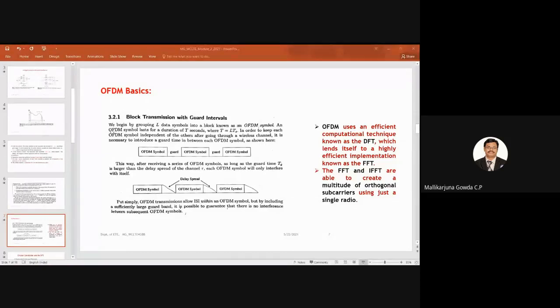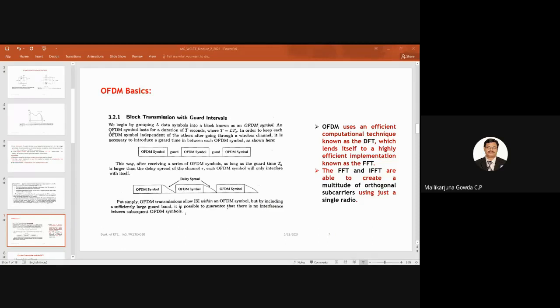Okay, fine. So I have a block of data symbols. I call that an OFDM symbol. Like that, each OFDM symbol needs to be independent of the other OFDM symbol as it goes through the channel. So to make each of the OFDM symbols independent of the other after going through the channel, I need to create a guard band from one OFDM symbol to another OFDM symbol, to overcome the overlapping of these OFDM symbols, right?